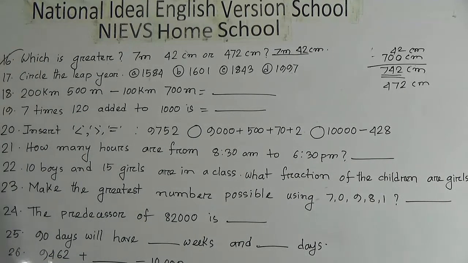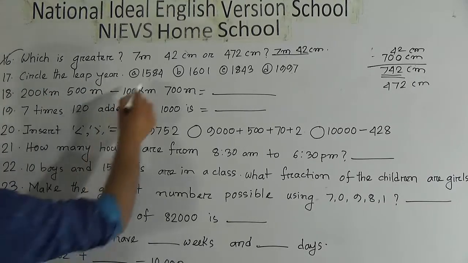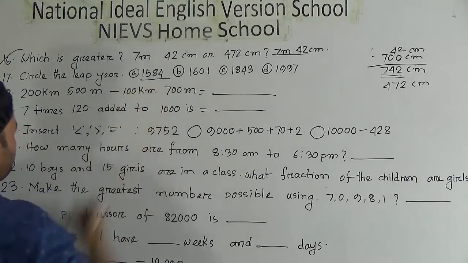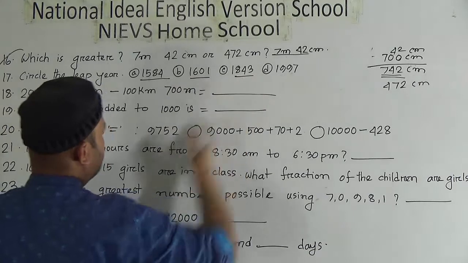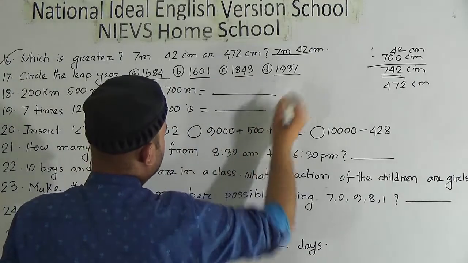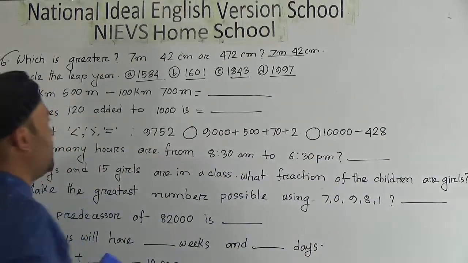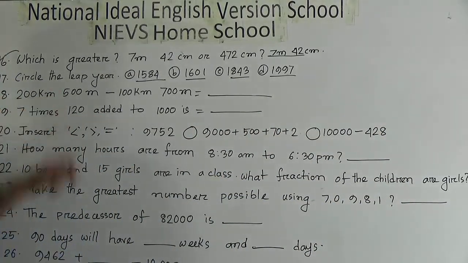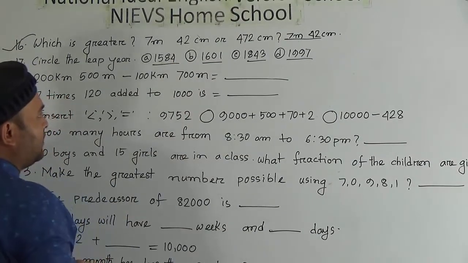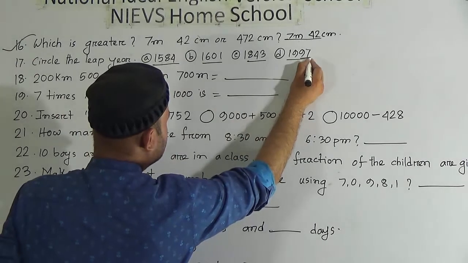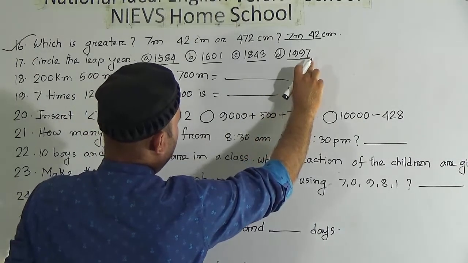Now number 17, circle the leap year. Look here, here is 1584, 1601, 1843, and the last one is 1997. Which year is a leap year? To find the leap year, we have to divide the year by 4. Look here, 97 is the last 2 digits. It is not divisible by 4.